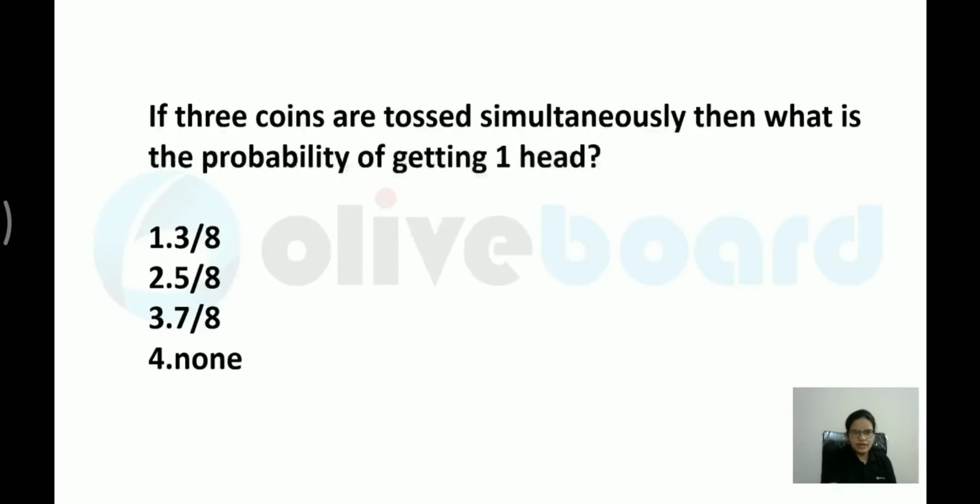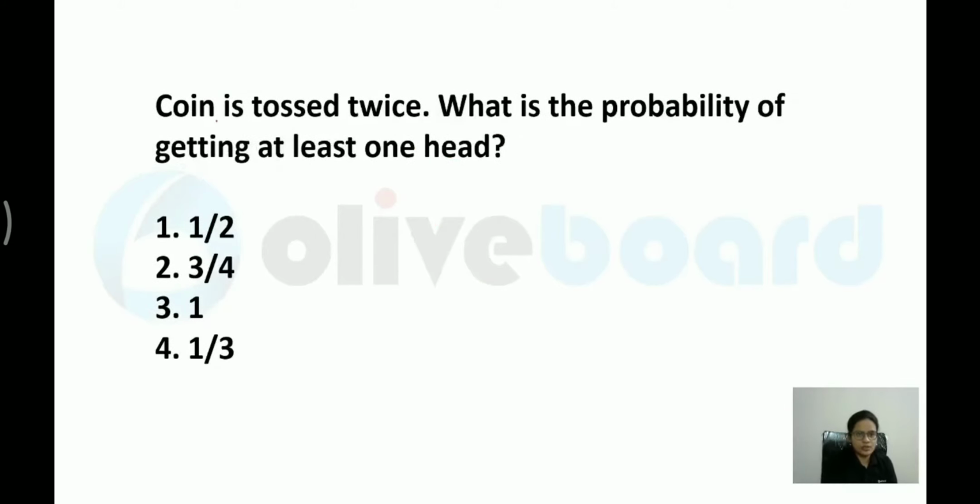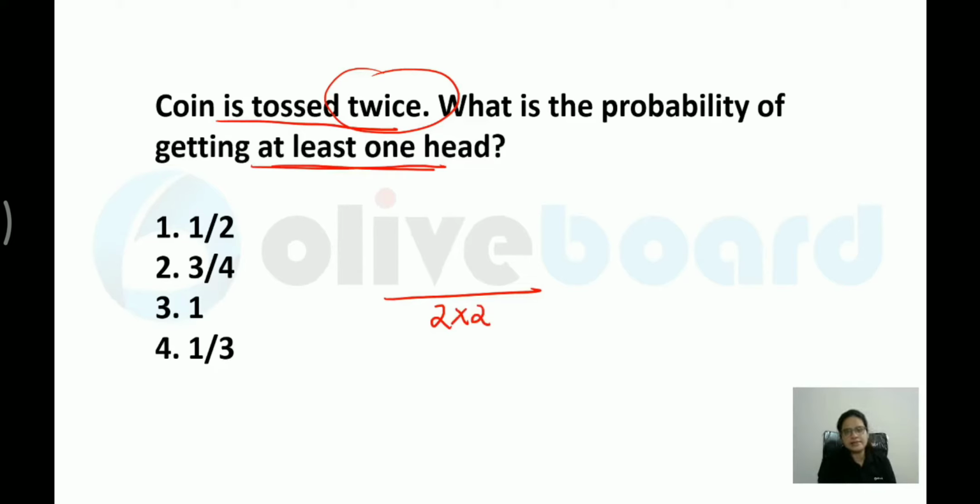So here what they have given you, coin is tossed twice over here. Okay, so you are tossing one coin two times. What is the probability of getting at least one head? At least one head means minimum one head over here. Now first of all, it is tossed twice. Means how much would be the total outcome? 2 multiplied by 2. Just now I told you, first coin will show 2 and the second one will show 2. When you have and, you have to multiply it.